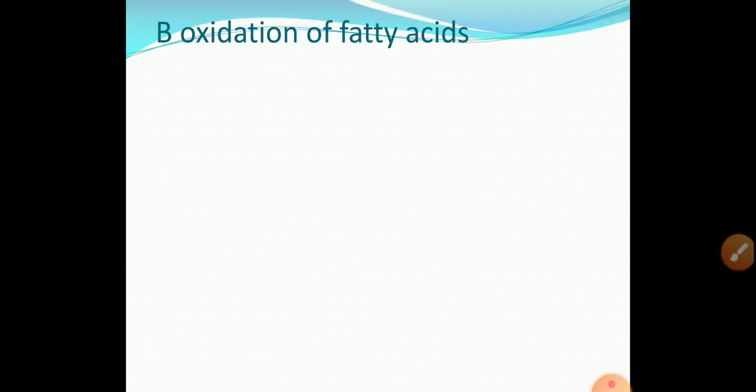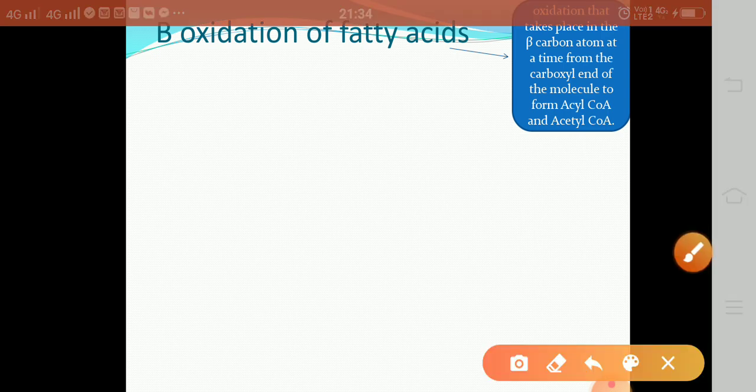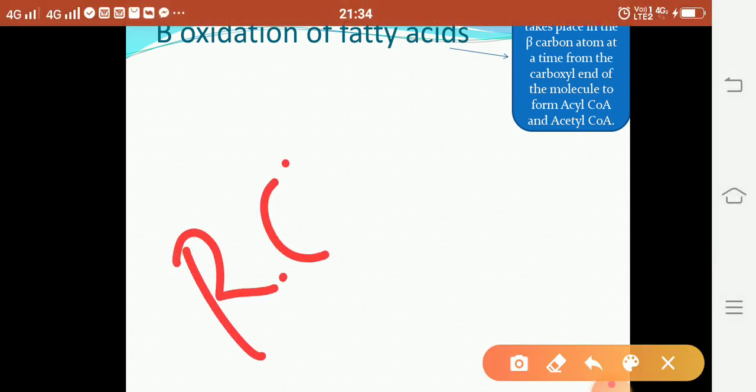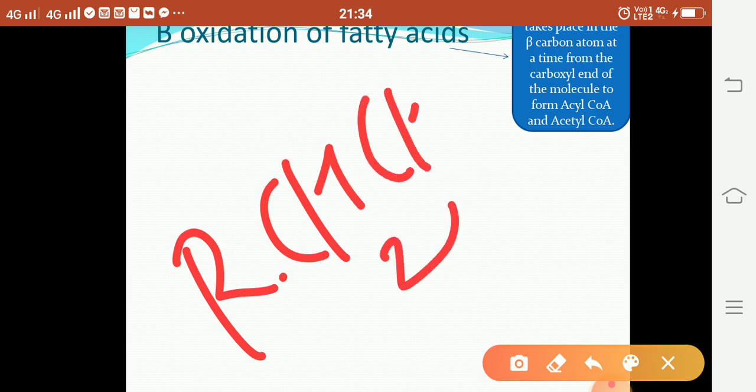So let's start with the next pathway, beta oxidation of fatty acid. What is meant by beta oxidation of fatty acid? Beta oxidation means oxidation of the fatty acid takes place at the beta carbon.